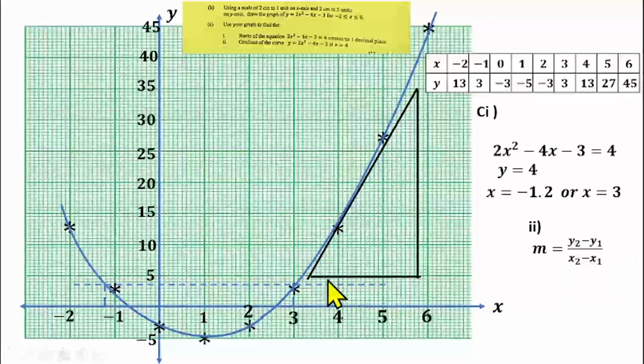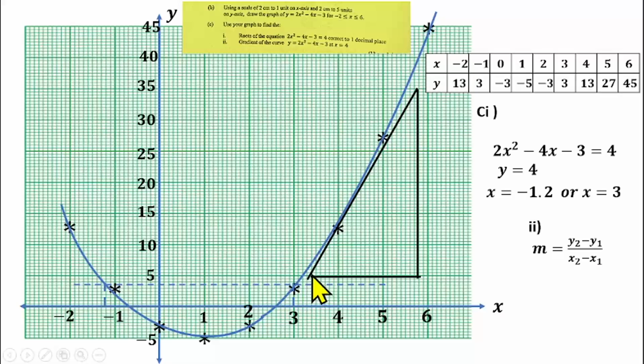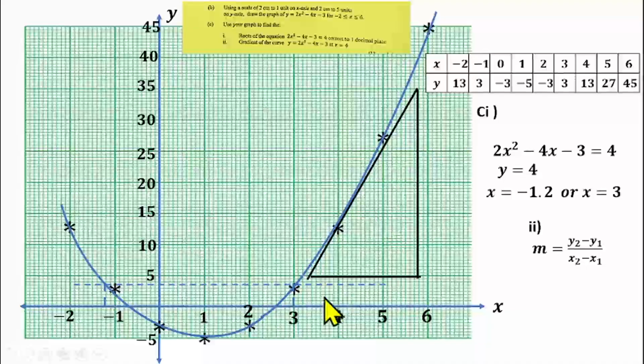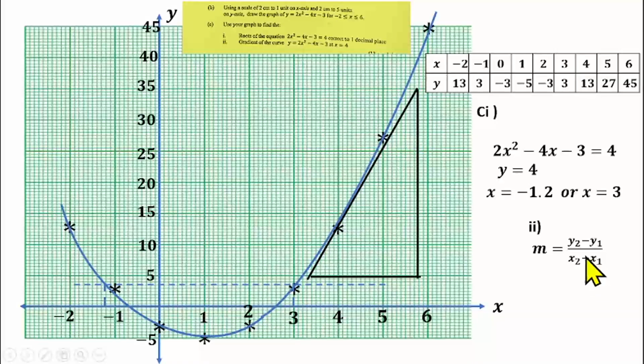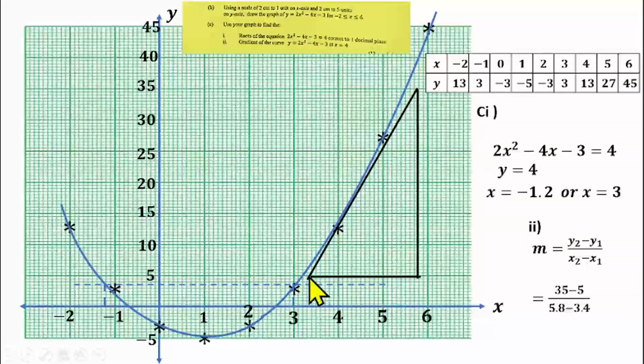And at this point, where this triangle is touching the tangent, I will trace it to the y-axis. That will give me my y1. So in this formula, I'll be having a y2, that will be 35 minus here 5 over.